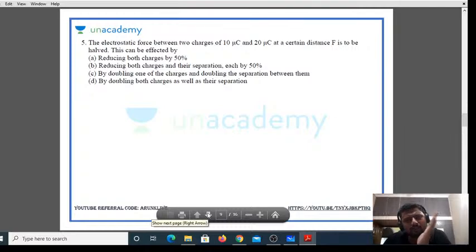If you reduce both the charges by 50%, see, let's go in general for this. Let us not fix this for this particular question, not for 10 microcoulomb and 20 microcoulomb. At what distance the force will get halved, or for what value of charge the force will get halved at the moment.